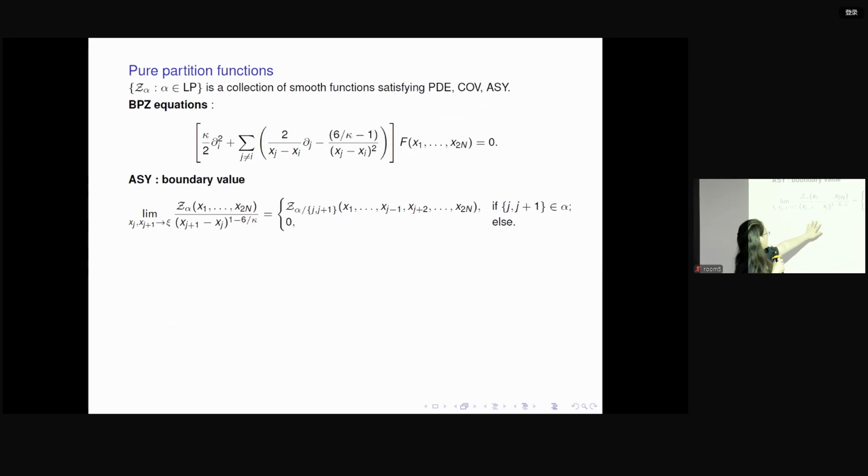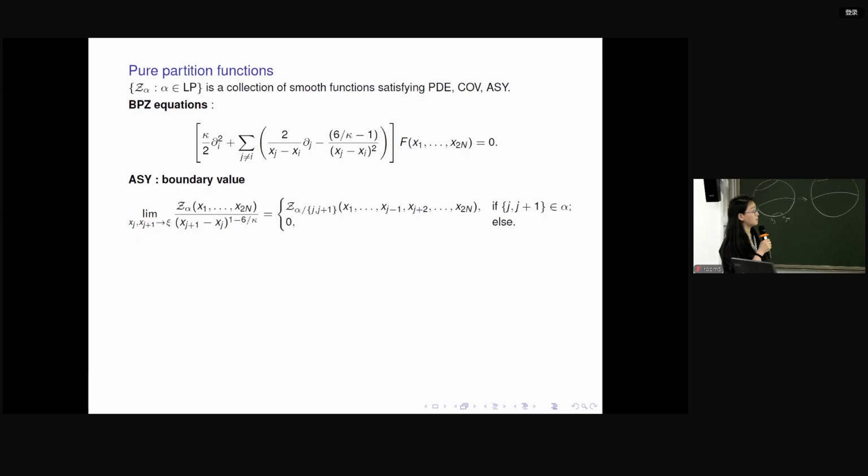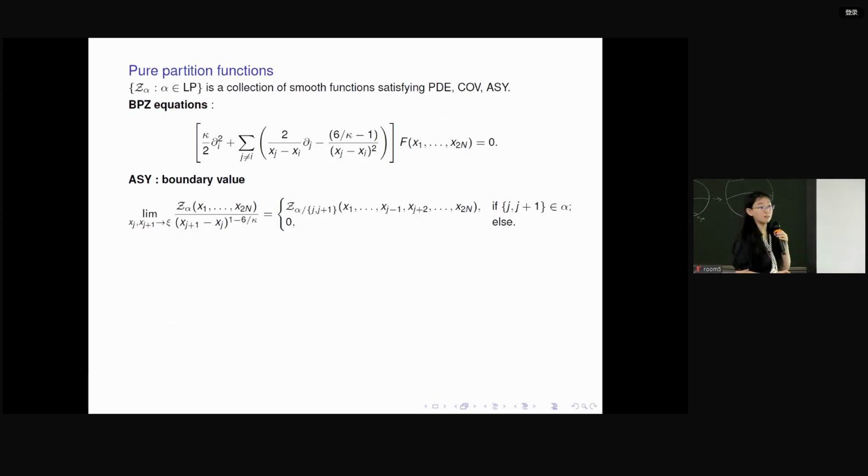And after you normalize by this explosion, it has to converge to something well defined. So this is a very tough boundary data. After we impose it, it is not clear whether you still have solutions to the BPZ equation that really satisfy your boundary data.